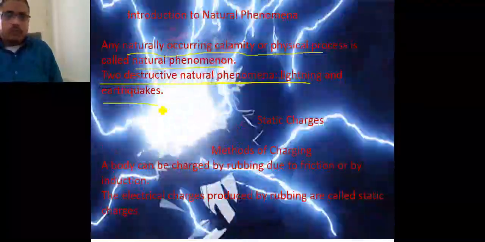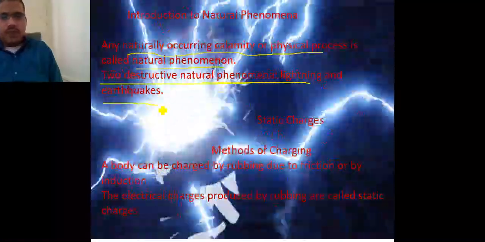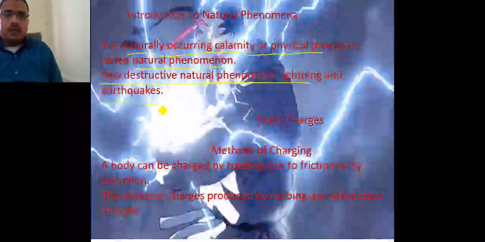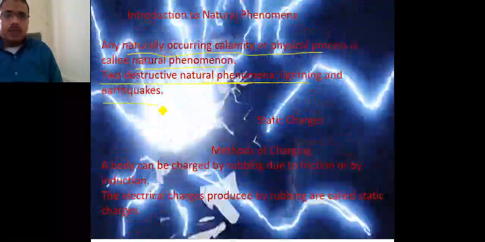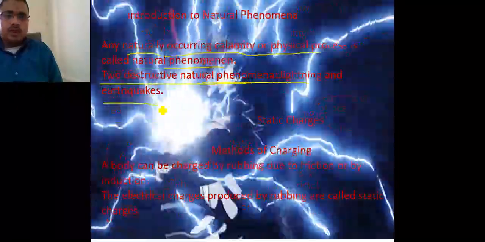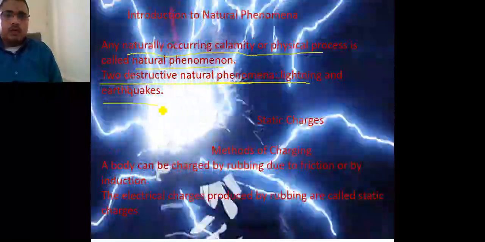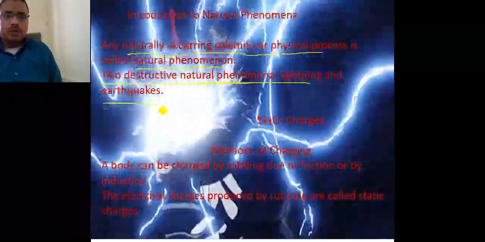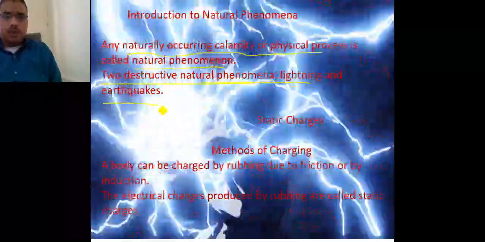By these phenomena we can understand what a natural phenomenon actually is. We will have a small discussion on how these phenomena are created, and what the different solutions are to protect ourselves when these situations occur.